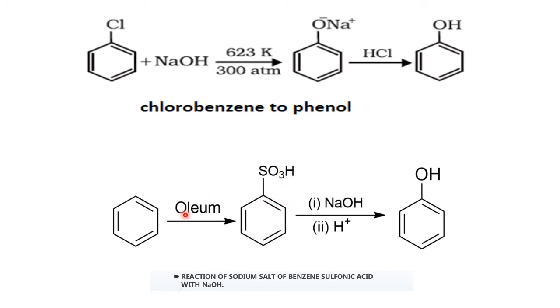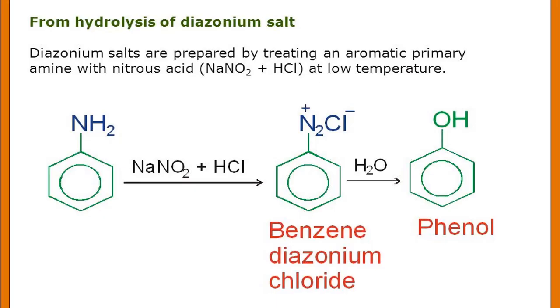it. So that means in chemistry, out of the 2 groups, we think which is easy to handle. So chemists will think which route is easy, which group is easy to convert. So that they convert. Okay. So here benzene is very difficult to convert. So they convert first into the reactive group SO3H, and that is handled easily and converted into what? OH. In this way, benzene to phenol by what? Via benzene sulfonic acid. So 2 methods we understood.